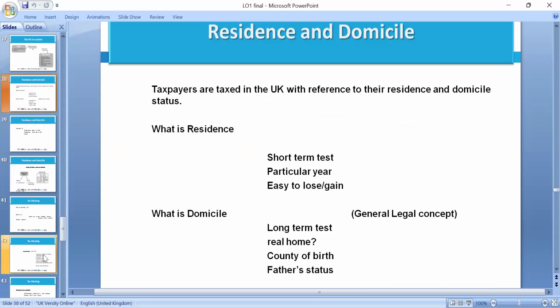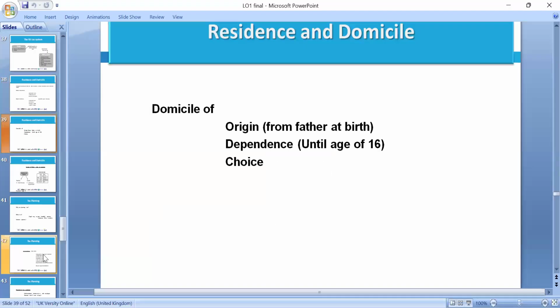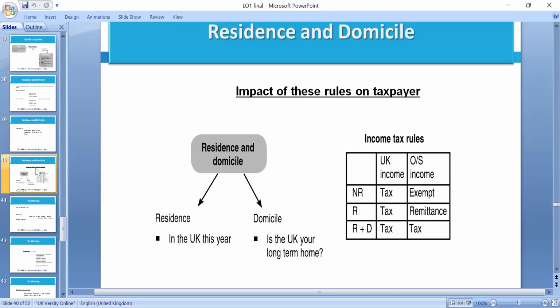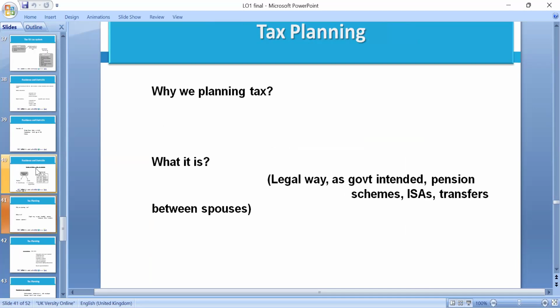What is the residency test we mentioned? Shorter-term tests, particularly early on, we need to do again, and we need to look at long-term tests, really: home country, country of birth, the father's status and the domicile, originally from which country or nationality. We need to look at these in line with the rules, otherwise we're not going to charge people the right taxes. So resident and domiciled in the UK this year, 180 days.